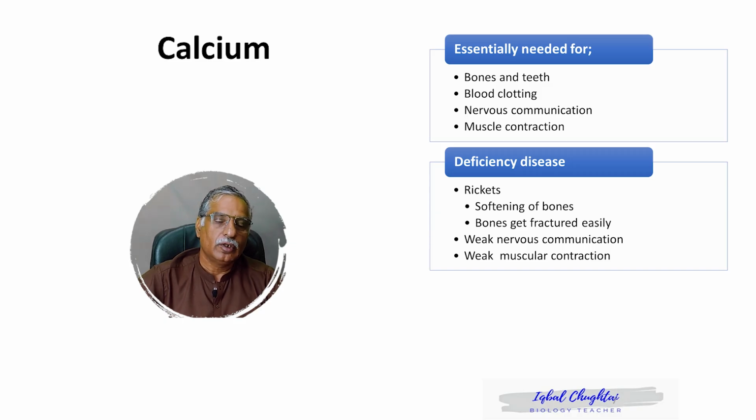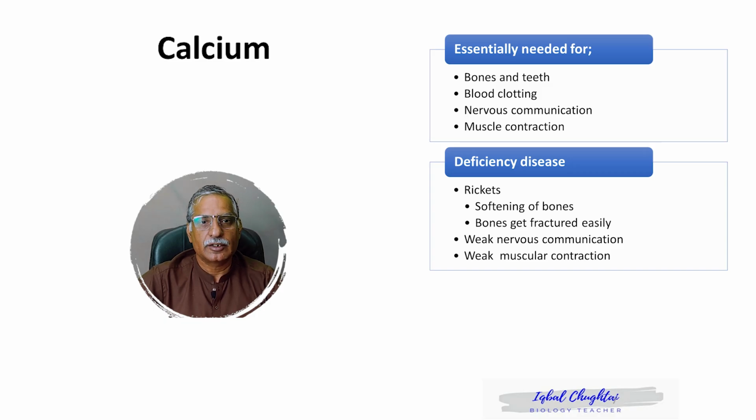And why is it so? Because there is no calcium to keep these bones strong, to keep these bones thick. So when calcium is not there, the bones become thin, they become fragile. So they can easily get deshaped or fractured with even a little pressure. This calcium deficiency also results in poor nervous communication and poor muscular contraction. People might face headaches or may not work very efficiently in any muscular activity at all.